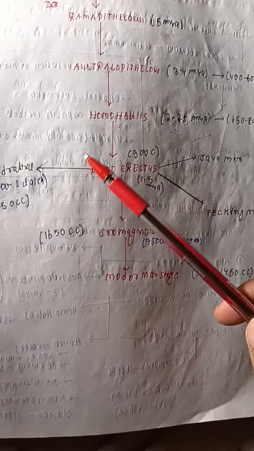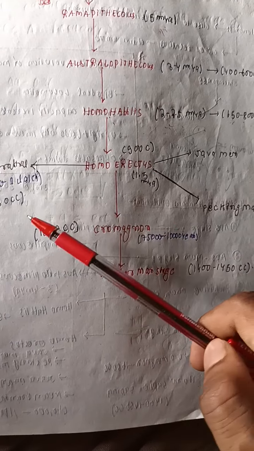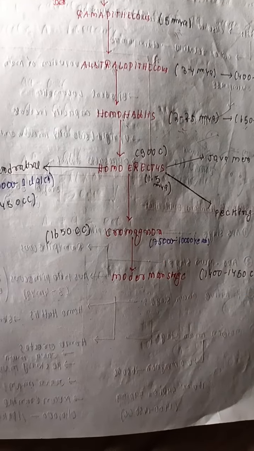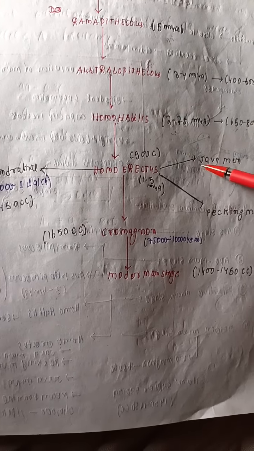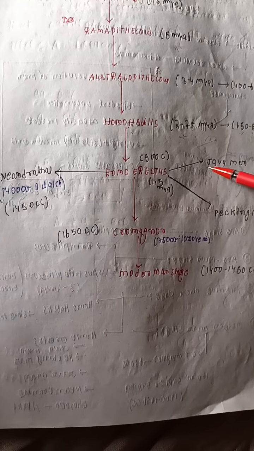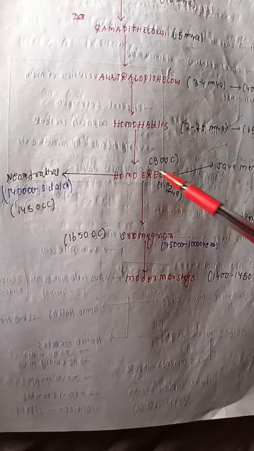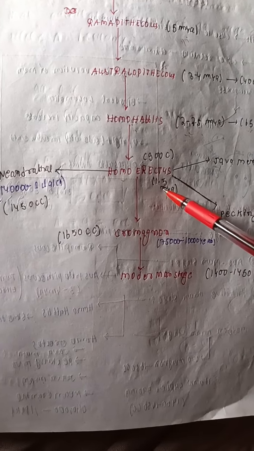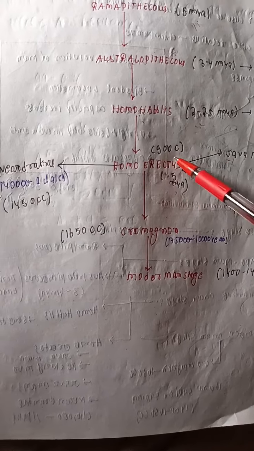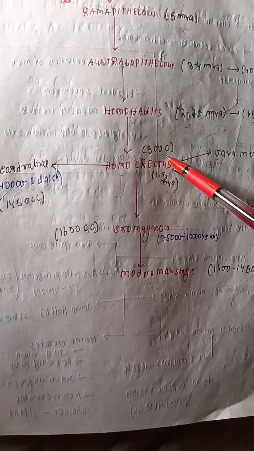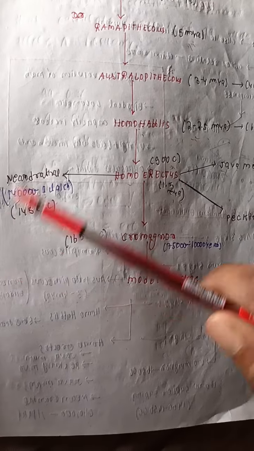It evolved around 2 to 2.5 million years ago, and its cranial capacity is 650 to 800 cc. Now Homo erectus, it also includes three stages. The first is Java man, the second is Peking man, and the third is Neanderthal. Homo erectus evolved around 1.5 million years ago, and its cranial capacity is 900 cc. And in Neanderthal,